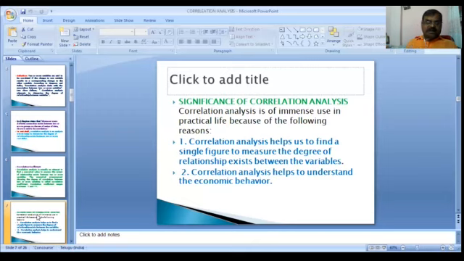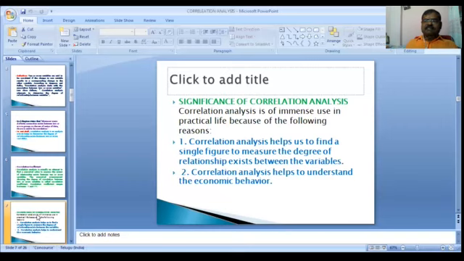In the field of economics, it is used in understanding economic behavior and locating the important variables on which others depend.